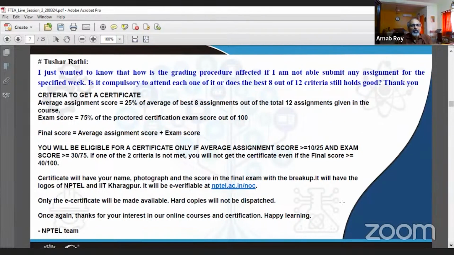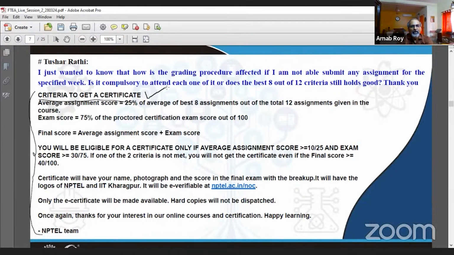So he wants to know how the grading procedure is affected if I'm not able to submit any assignment for the specified week. Is it compulsory to attend each one of them, or does the best 8 out of 12 criterion still hold good? Now, without going into any kind of speculation here, what I would like to advise you is that if you go into the NPTEL forum, you will find these are the requirements that have been stated by the NPTEL team in terms of criteria to get a certificate.